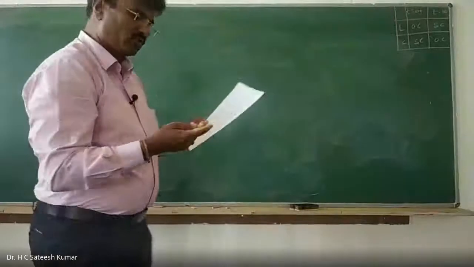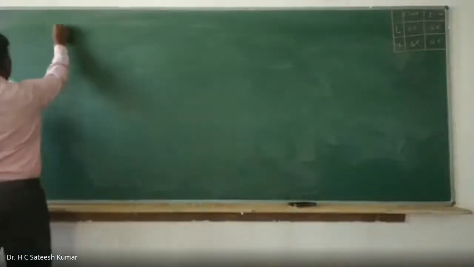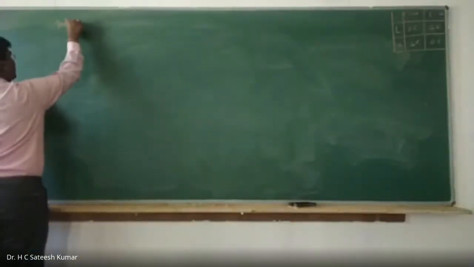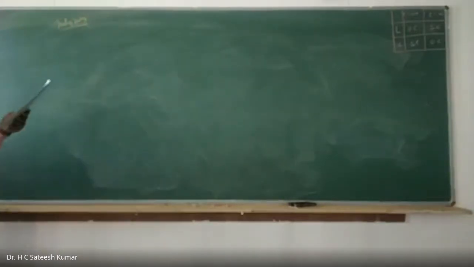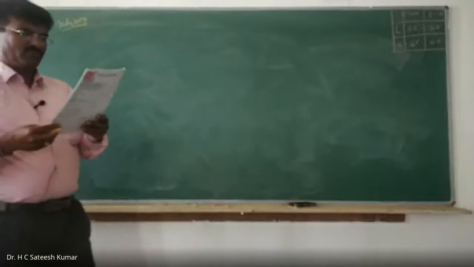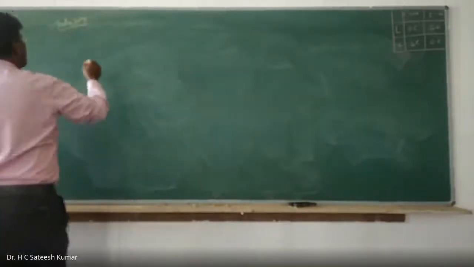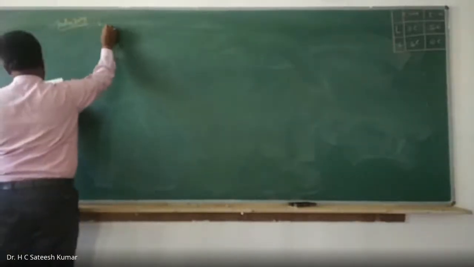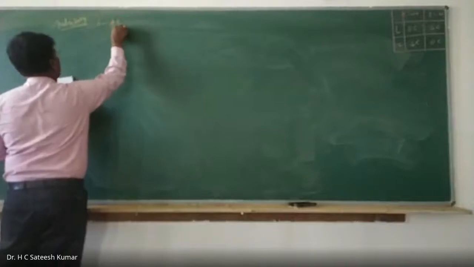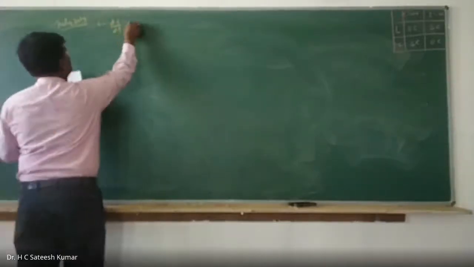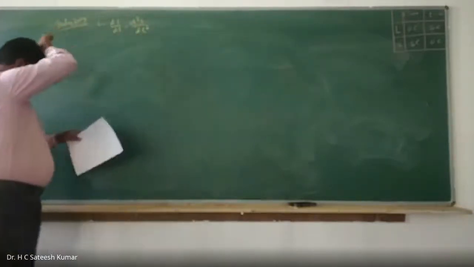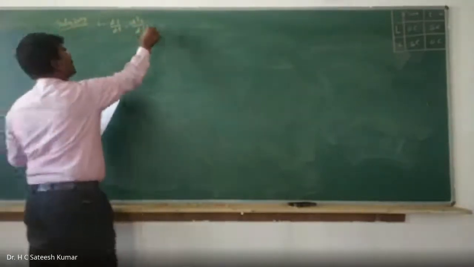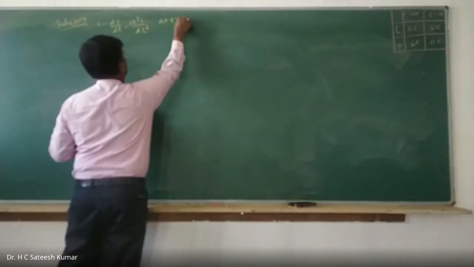July 2019, there is a question. In the circuit shown in the figure, find i, di by dt, d squared i by dt squared at t is equal to 0 plus.